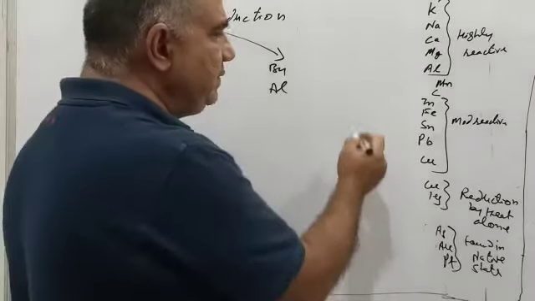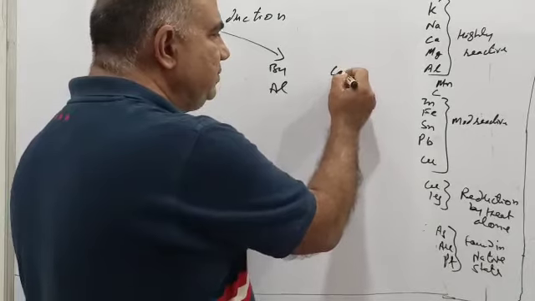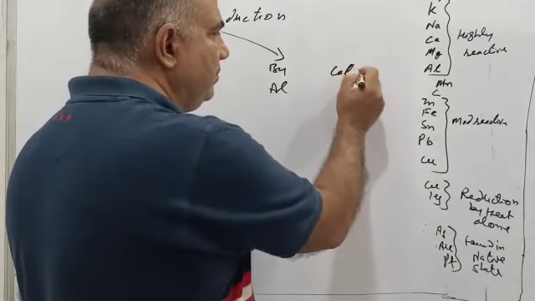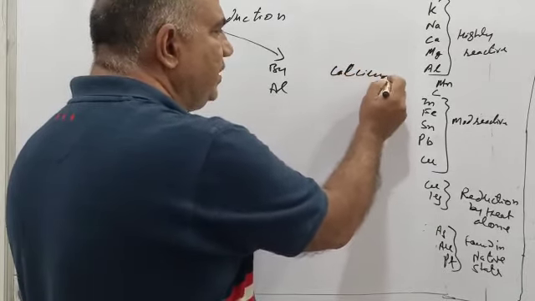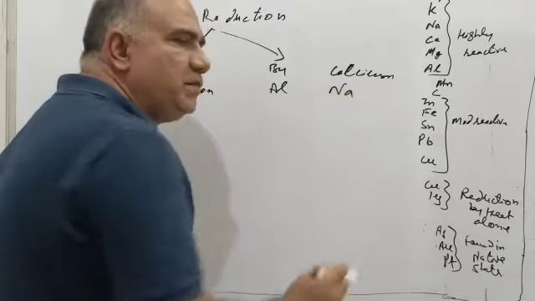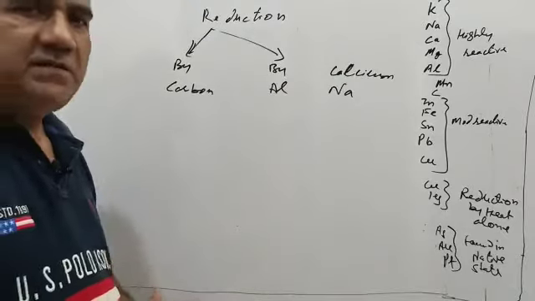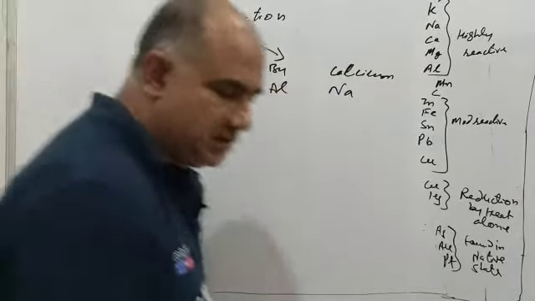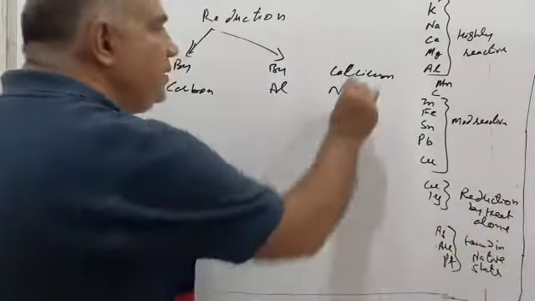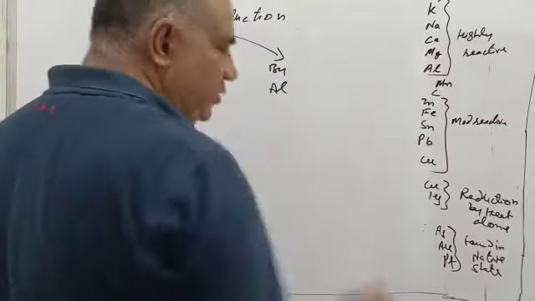Also in higher classes we will see that calcium and sodium (Na) are also used as reducing agents. But in this class, that is 10th class, we are concerned only about these two reactions. So this I will rub it for you and we will come back to this.